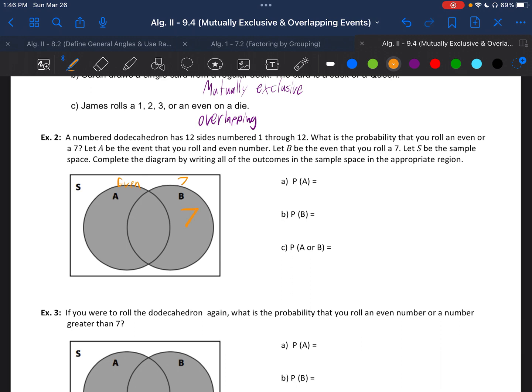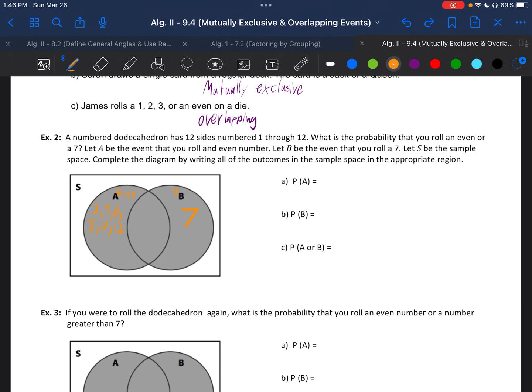So over here we'll put 7. It's the only number that fits that description. And I should probably put 7 in here, and I should probably put even in here. And the even numbers are 2, 4, 6, and it's 12-sided, so 8, 10, and 12. And there's no overlap, so we just leave that blank. But if there were any evens that were 7, we'd put them there.